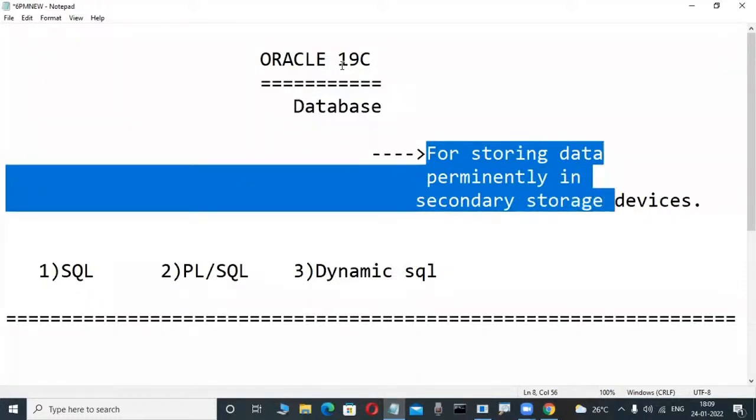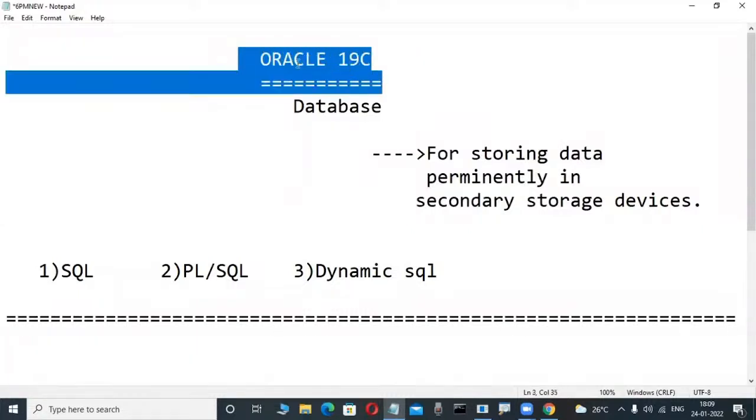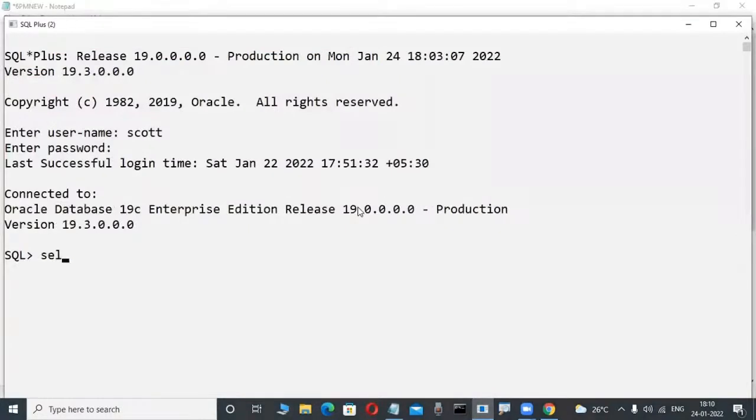But these types of databases, Oracle, SQL Server, DB2, MySQL, Teradata, these are all databases from different companies. But these databases are implemented based on the relational data model concept. Don't worry, today I am telling that. That's why these databases only store a structured collection of data. Observe here: a structured collection of data means data is available in table format only.